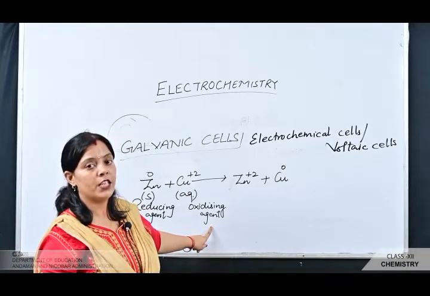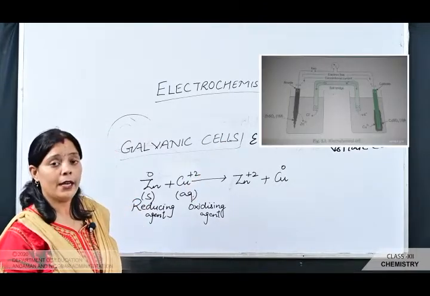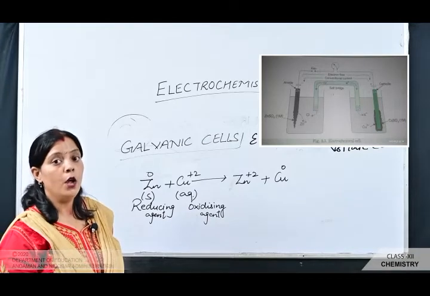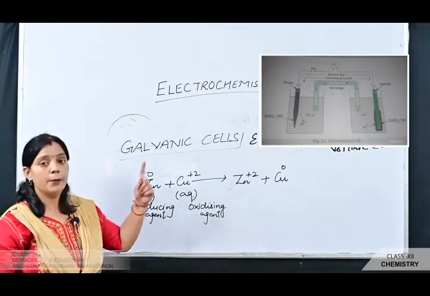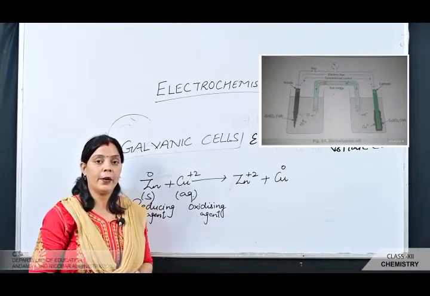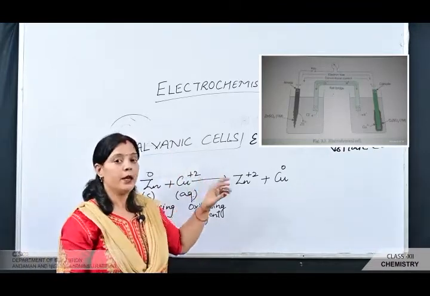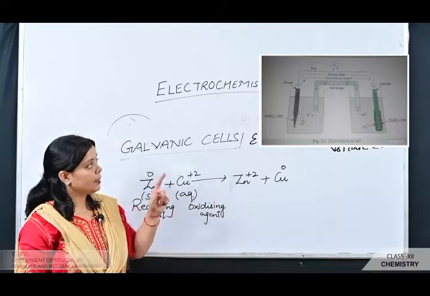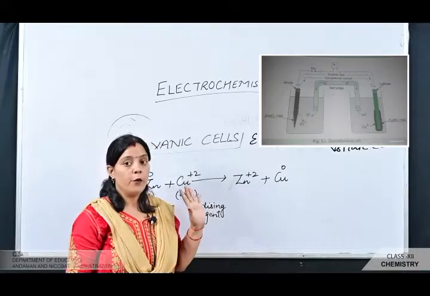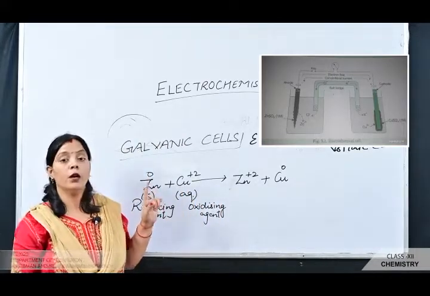So with the help of this picture in the slide, you can clearly understand the representation of the electrochemical cell. Okay, so students, in its simple form, you can see in this picture that the zinc strip is dipped in the zinc sulfate solution and a copper strip is dipped in the copper sulfate solution, and these two are taken in separate beakers. The two metallic strips which act as electrodes are connected by a conducting wire through a voltmeter.